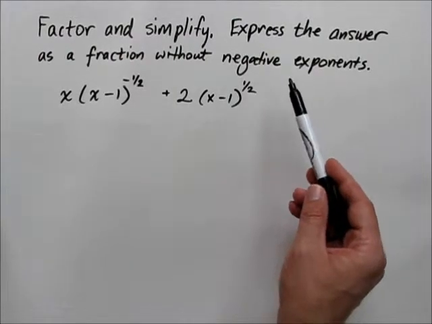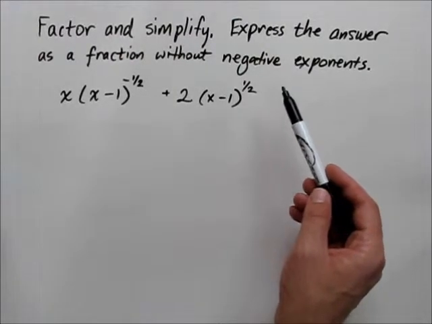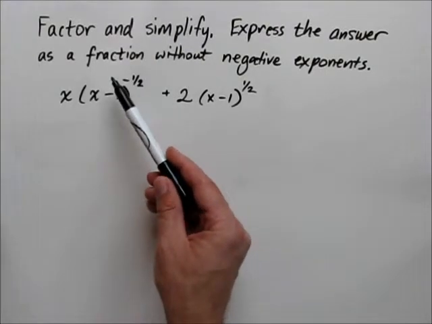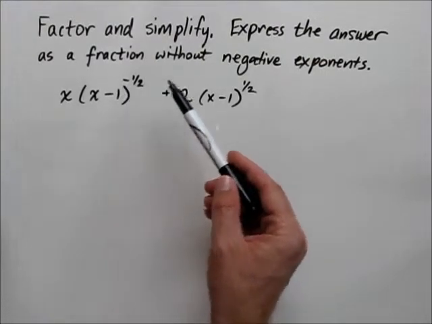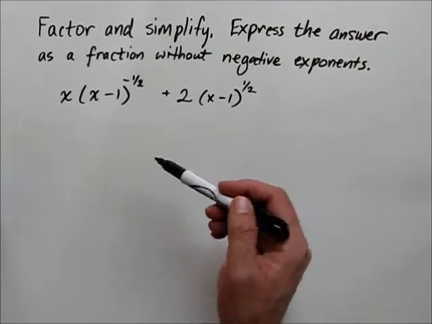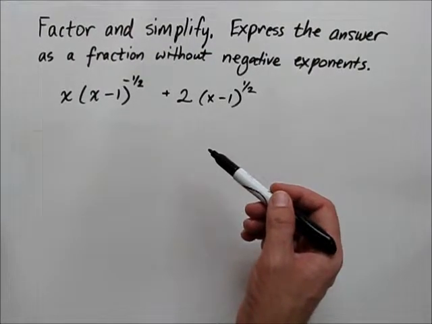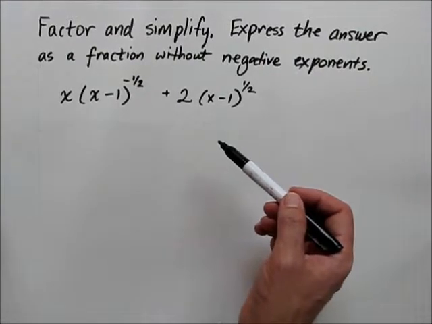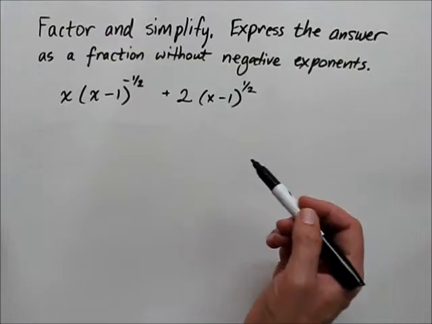The problem instructions give you an indication of how to proceed. You want to convert this to a fraction that is a single fraction, which will have no negative exponents. So if you'd like to give that a try on your own first, you can do so. Hit pause, work through the problem, and then come back when you're ready to continue.